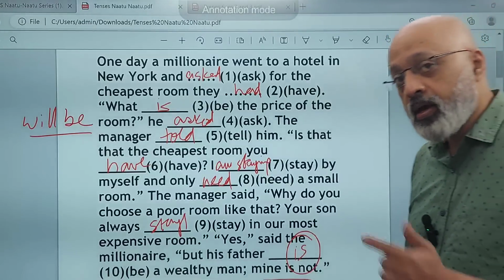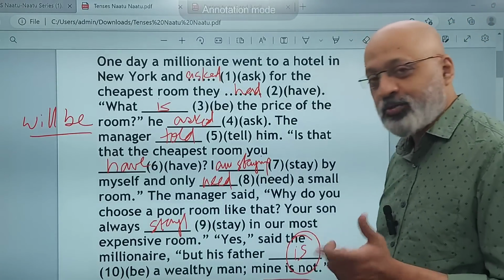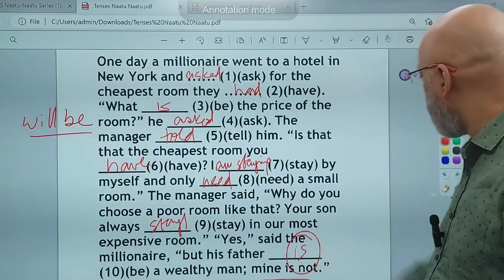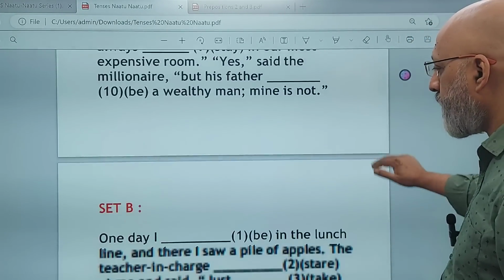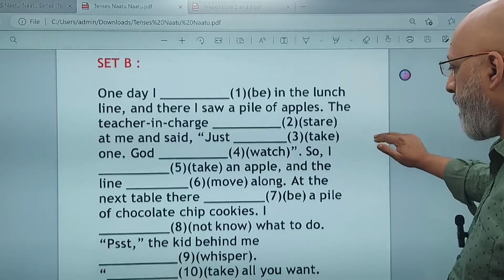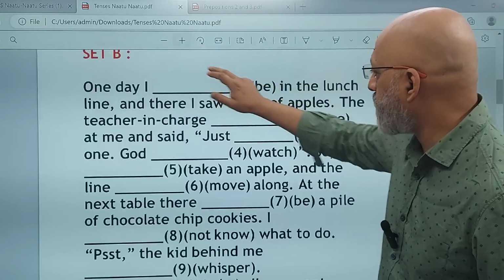Mera baap amir nahi hai, uska baap amir hai, right? So that's what he is trying to say. समझ में आ गया? This is fine. Let's move to the next one. Set B. इसको थोड़ा सा और.